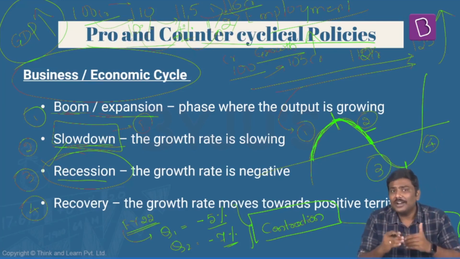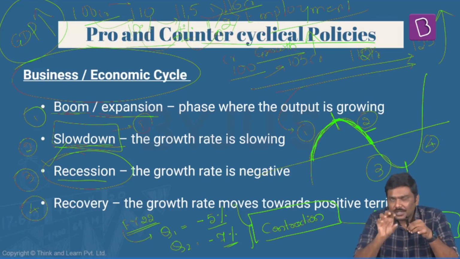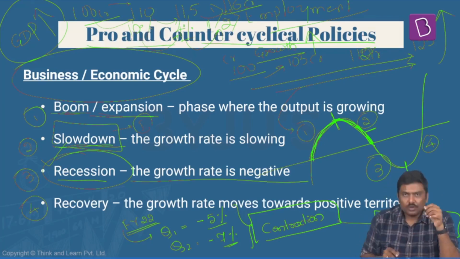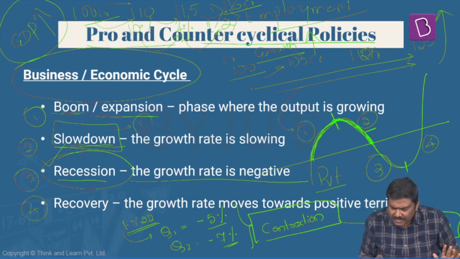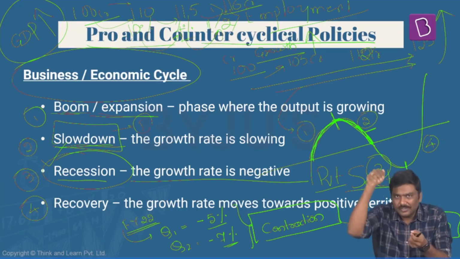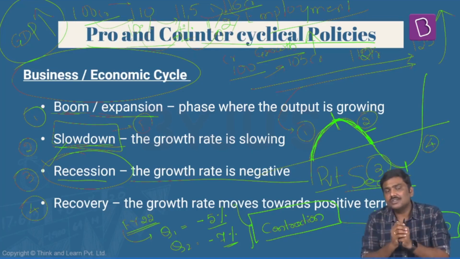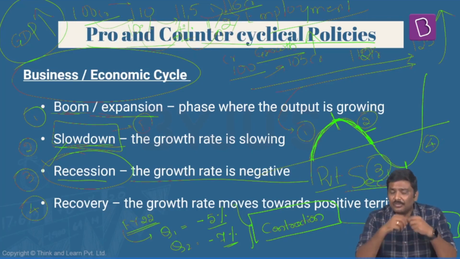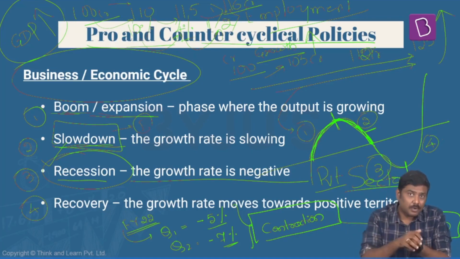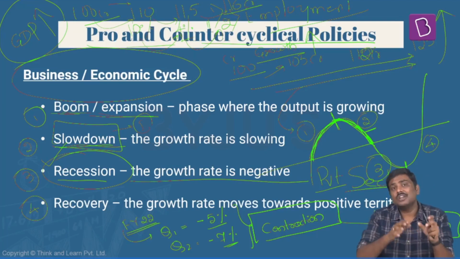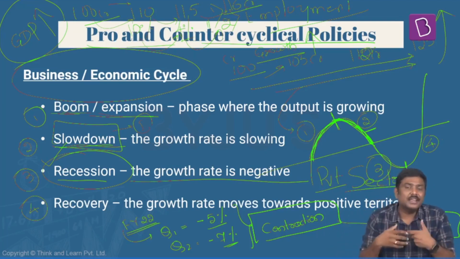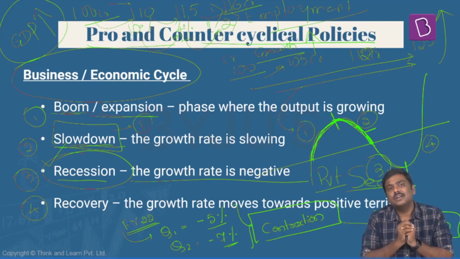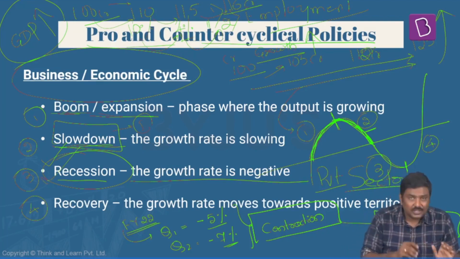Now, what do you generally find during the recession? During recession, you generally see that the growth rate is negative. In addition to this, the private sector investment will be very, very low. The private sector investment will take a dip. And not just this, the employment growth rate will be very, very low. Rather than having employment growth at this point of time, what you see is the unemployment rate will start picking upwards. The incomes of the households are affected. Generally, these are the outcomes during the recession.